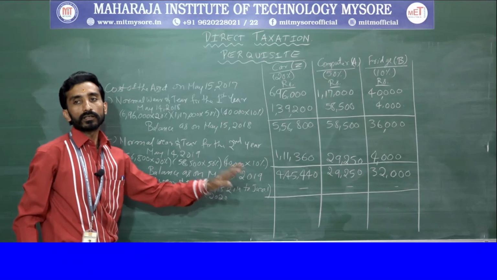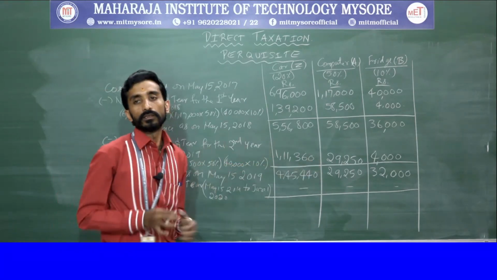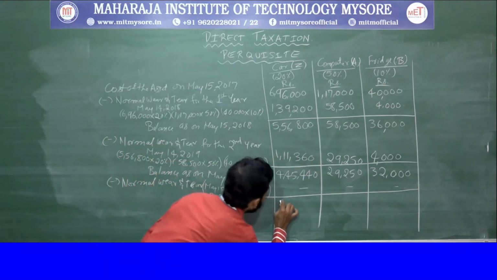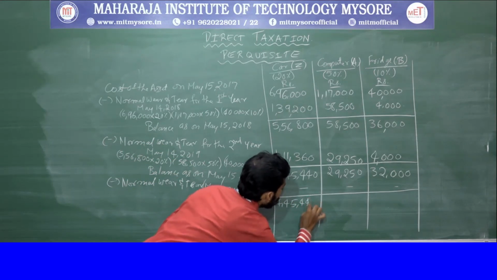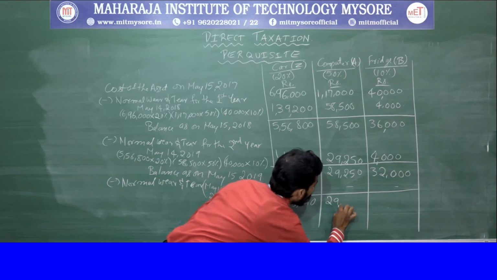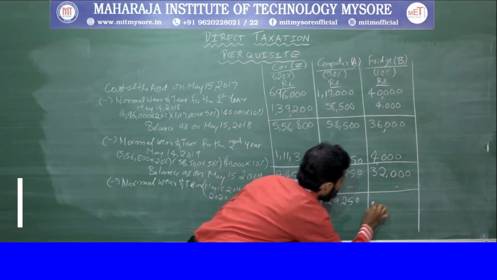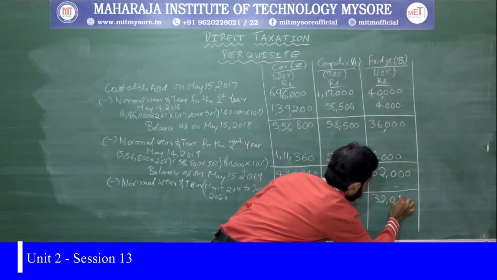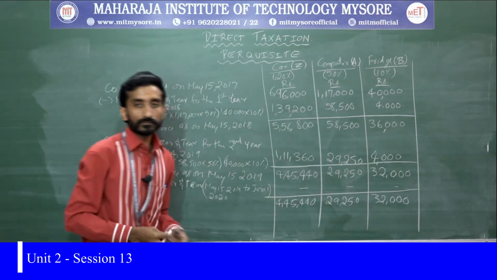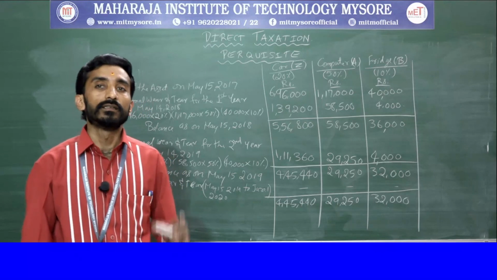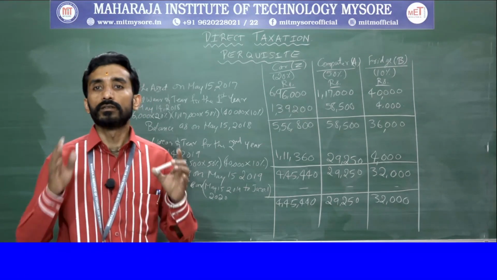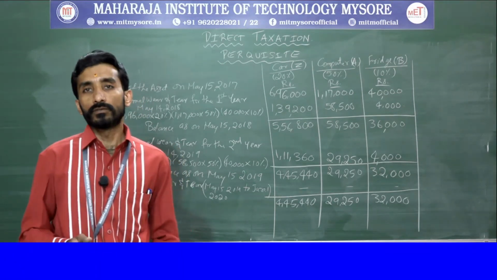So it is not completed, so it is nil. So the same values will be taken: 4,45,440, 29,250 and 32,000.